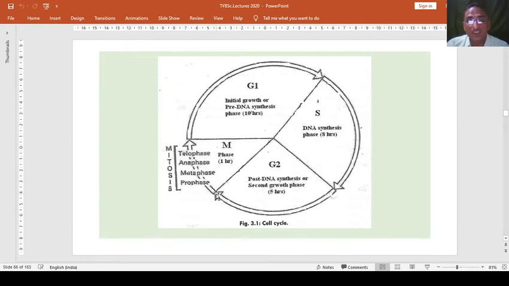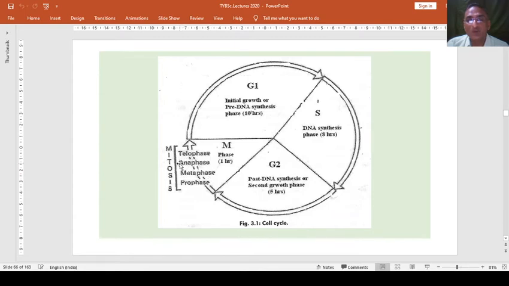Even in these 4 phases, whatever DNA is synthesized and grown here, they all come in a single line in prophase. We can say they prepare their couples, their chromosome pairings. Then they come on the equator line in metaphase.